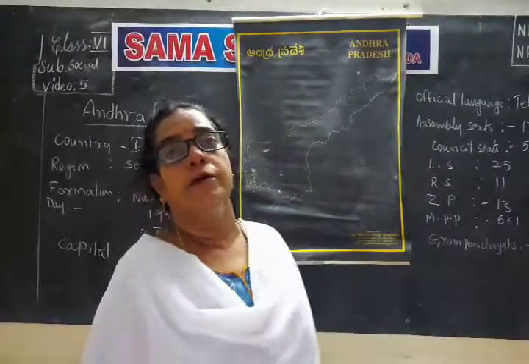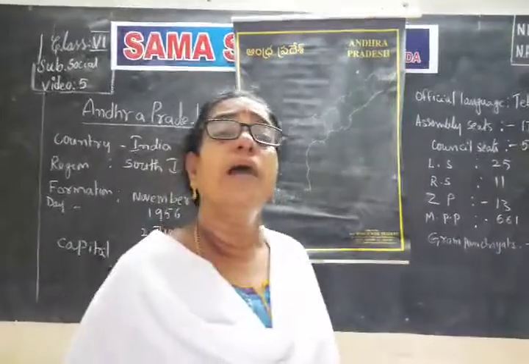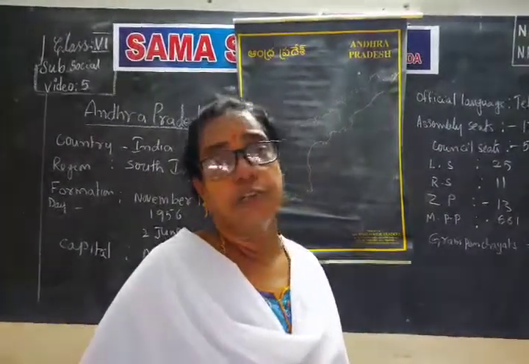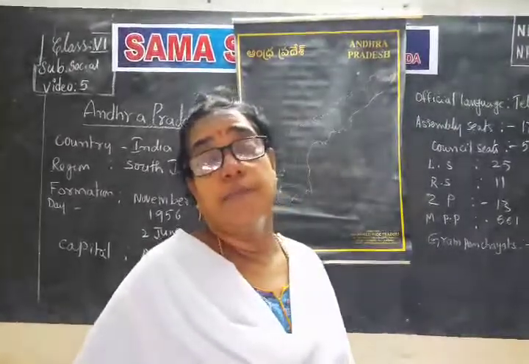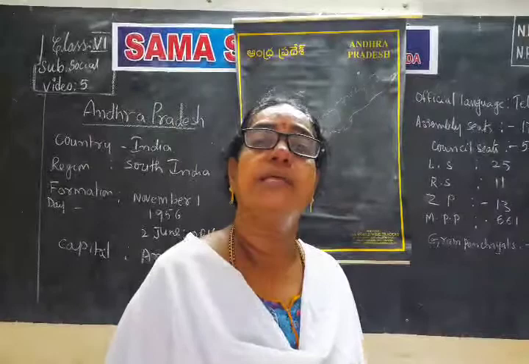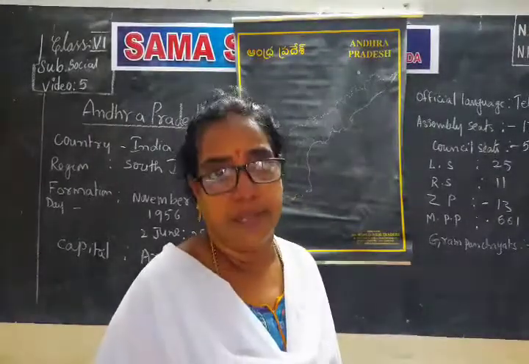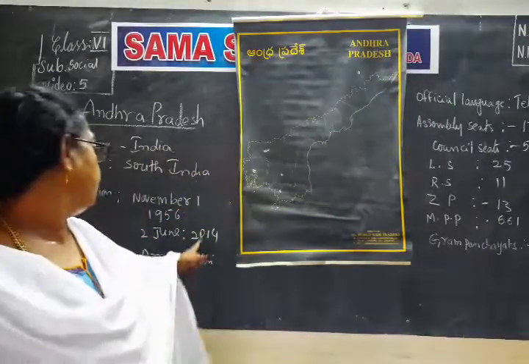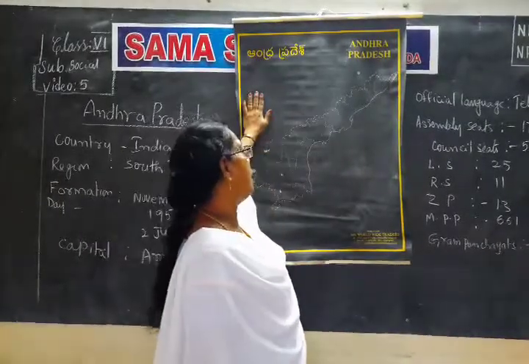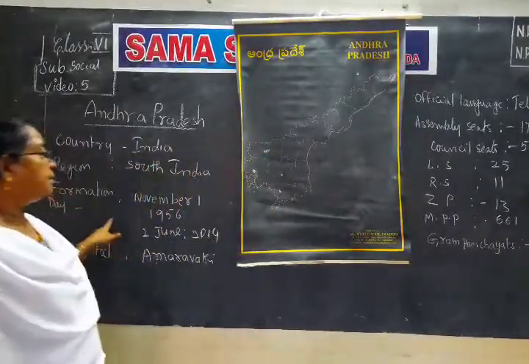That's why they asked the central government to give a separate state for Telangana. From 1969 onwards they kept demanding a separate state for Telangana people. Finally, on June 2nd, 2014, Andhra Pradesh was separated from Telangana and formed as a separate state.